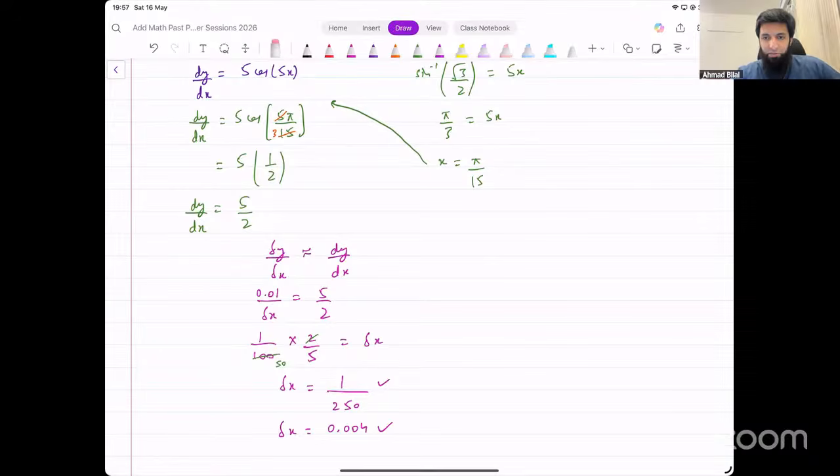The next question from this paper that you guys asked about was question number 5. Okay, let me open that now. Let me copy that now. Question number 5. Okay, here it is.